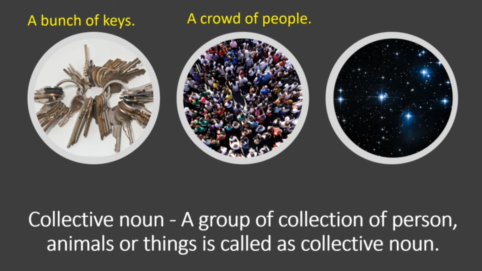And here, what do we call it? We call it a galaxy of stars. So these are collective nouns. A group or collection of persons, animals or things is called a collective noun. So I'm going to give you some more collective nouns. And you have to write down all these collective nouns in your notebook. And you make it a point that you learn them. You should know these collective nouns.